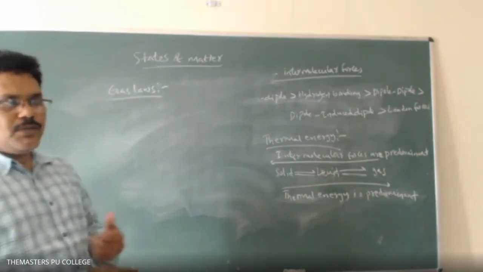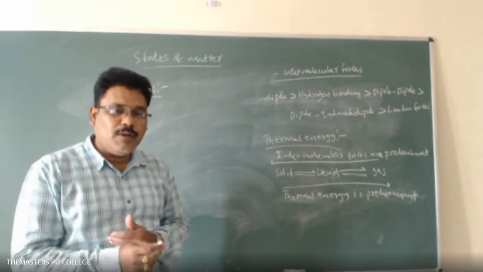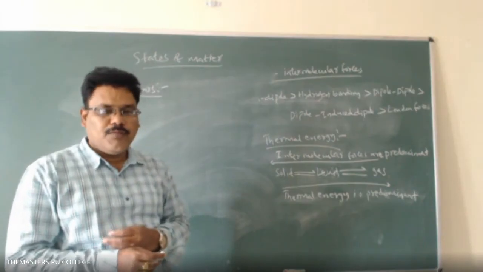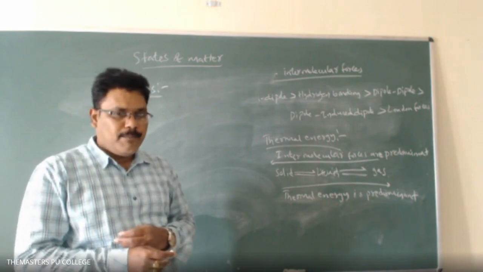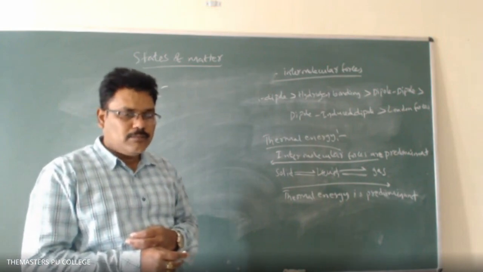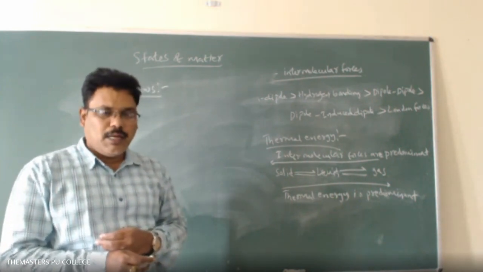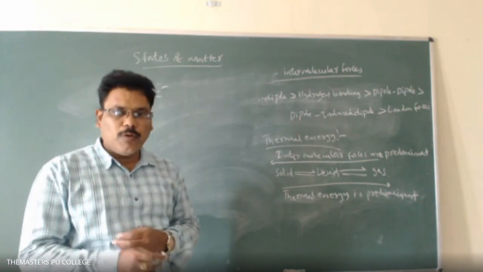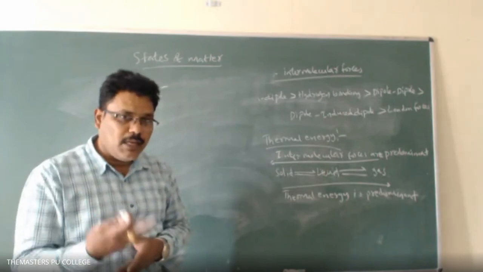Before that, how many gaseous elements do we have in the periodic table? Eleven, right? In the first group, hydrogen; in the 15th group, nitrogen; in the 16th group, oxygen; in the 17th group, fluorine and chlorine; and the 18th group are all gases, the noble gases.